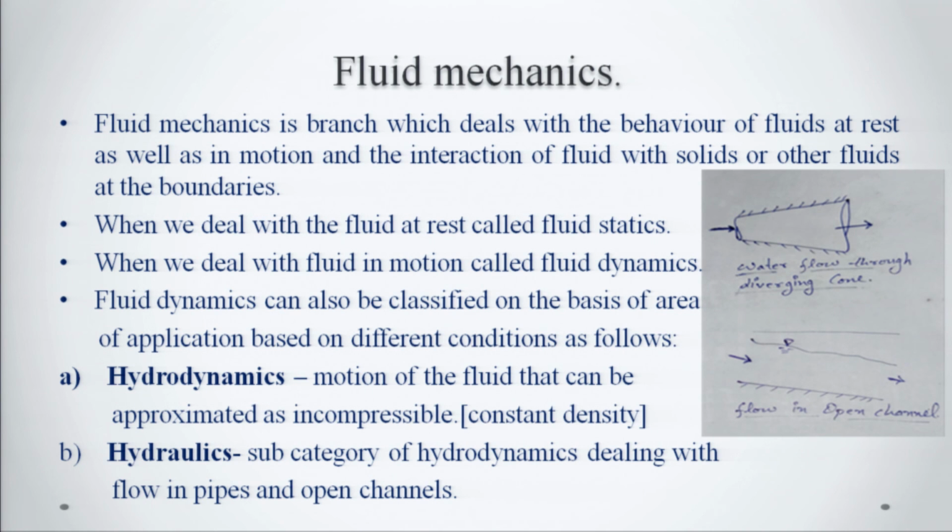If you look at the picture shown here, which shows water flow through a diverging cone, you can observe that in this cone, at the inlet the water is entering and at the outlet the water is coming out, but there is no change in the density.